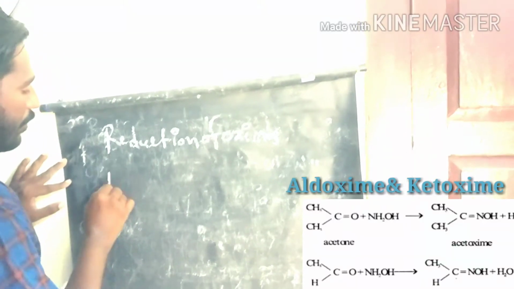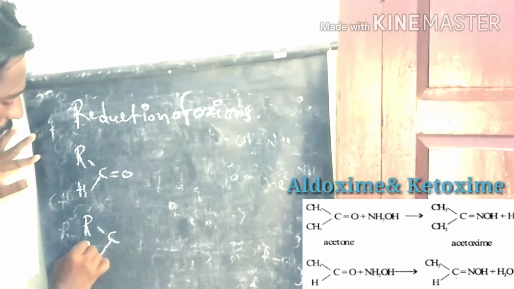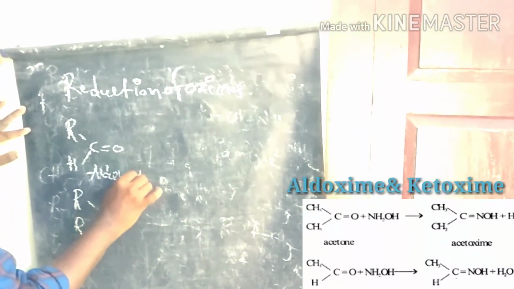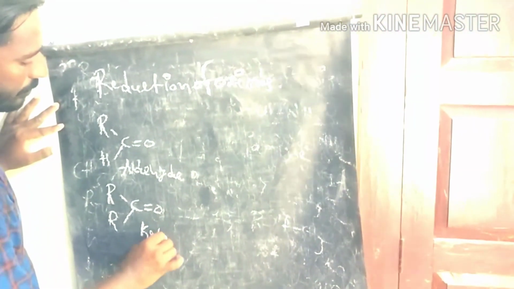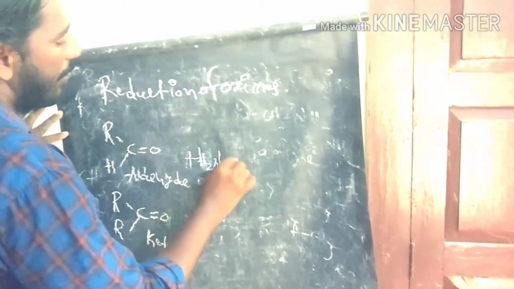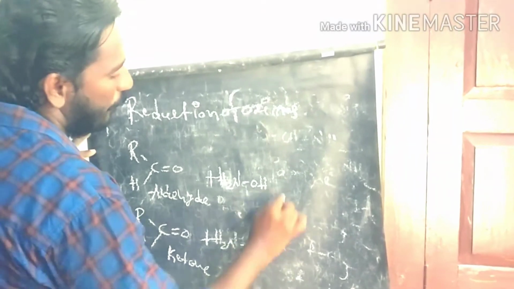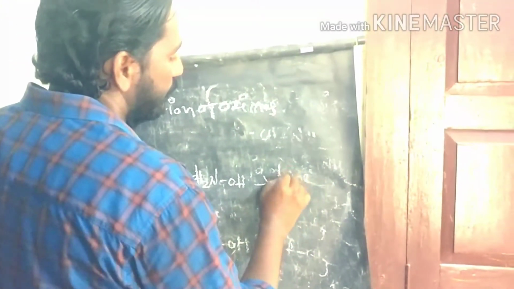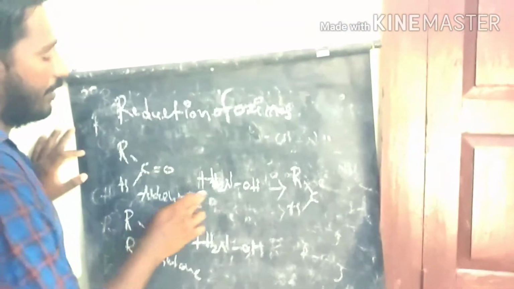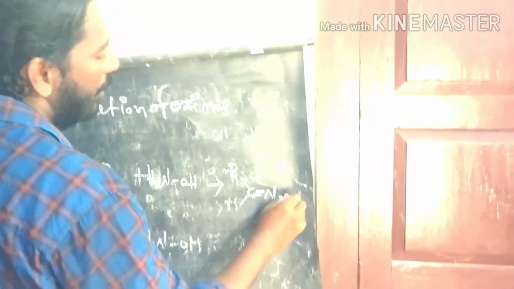You know very well how you can produce oximes from the aldehyde and the ketone: react them with hydroxylamine. This produces the aldoxime after loss of a water molecule from the carbonyl and the hydrogen.